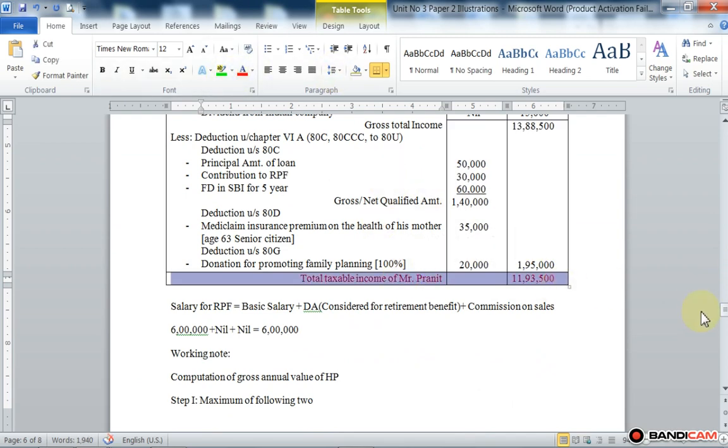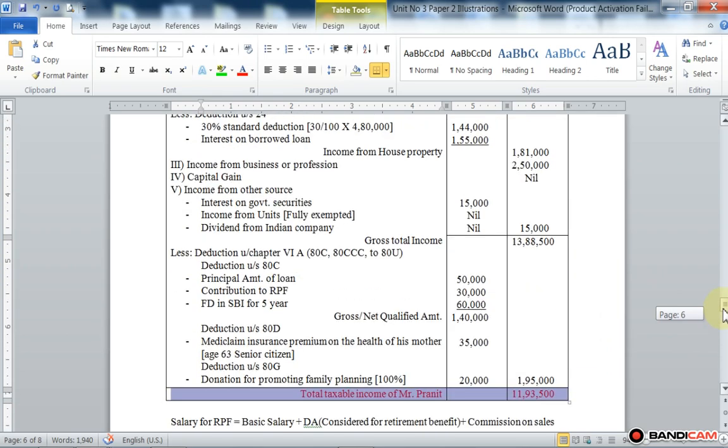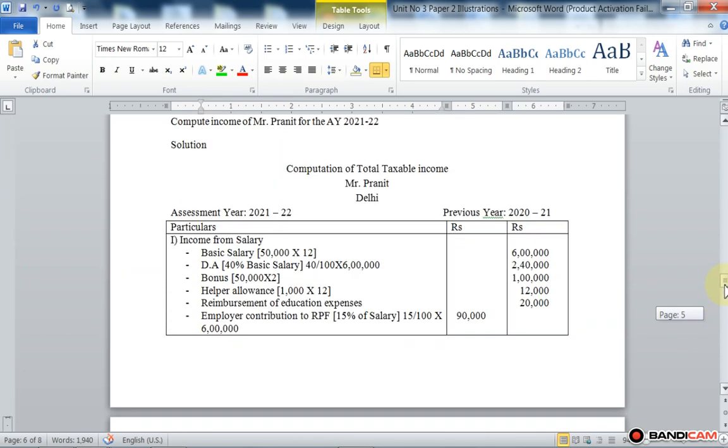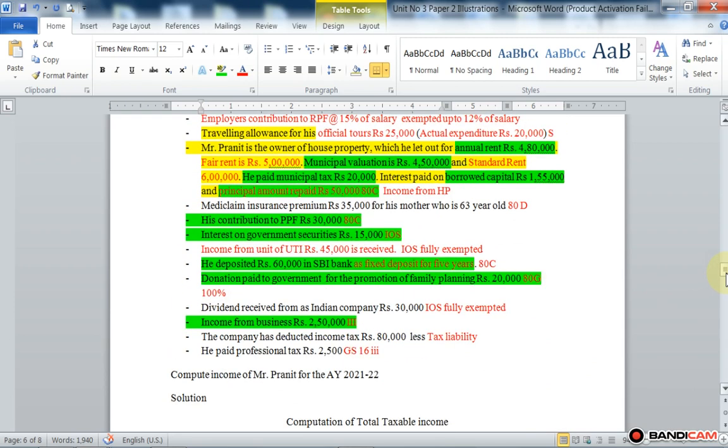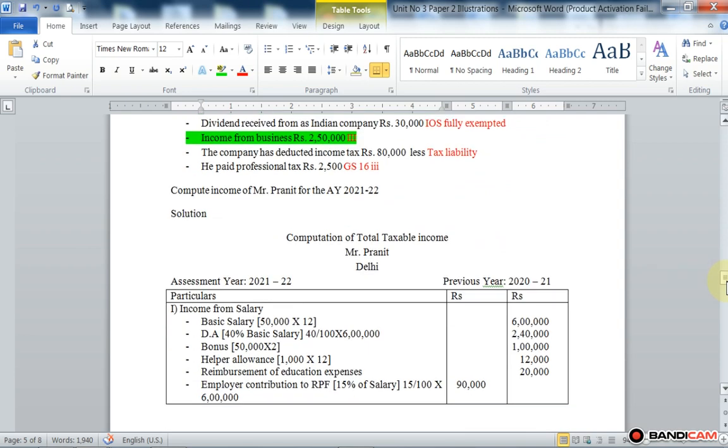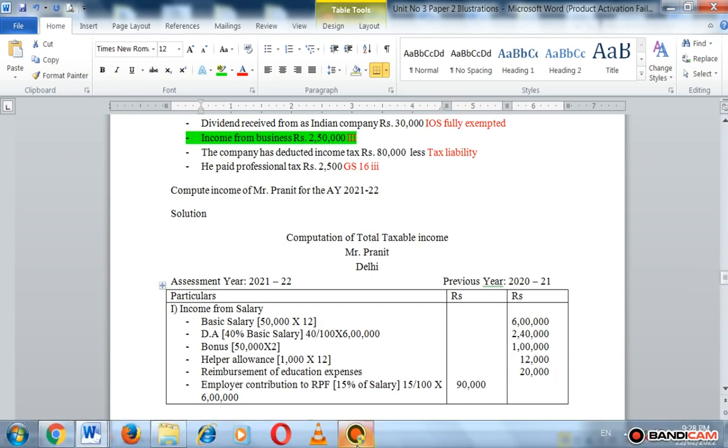Okay, in our next lecture we will start a new unit of our paper third, that is taxation of companies. Here we solve 8 illustrations on computation of total taxable income. From our next lecture we start unit number third, that is taxation of companies. Okay, so thank you very much.